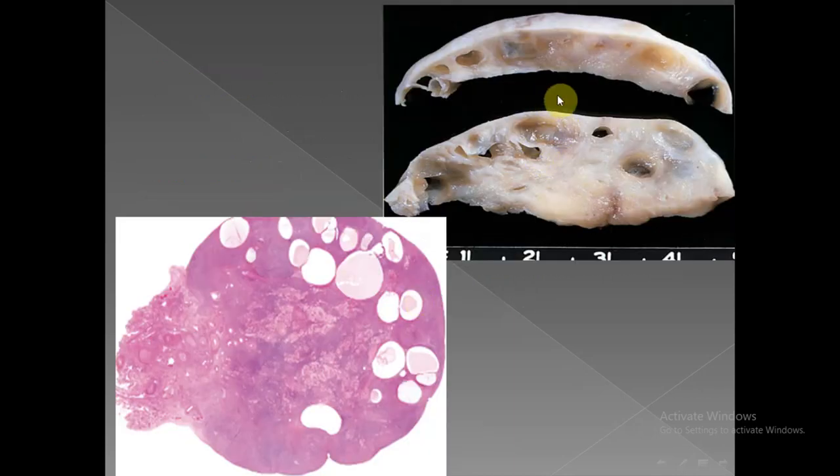Here we see grossly cortical stromal fibrosis and multiple cysts of different size seen in the subcortical area. Microscopically, in addition to enlargement of the size of the ovary, we see multiple follicular cysts in the subcortical area, and these cysts are lined by granulosa cells.